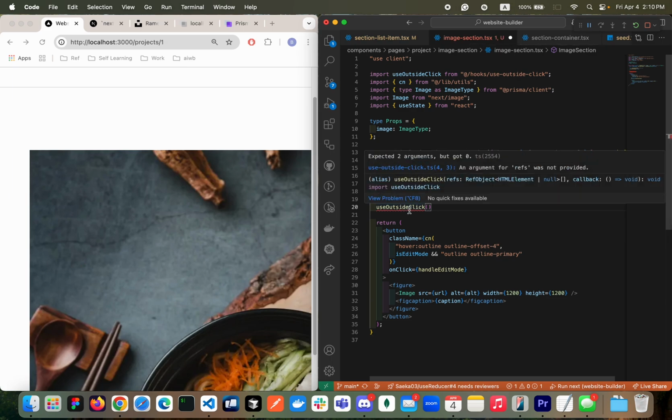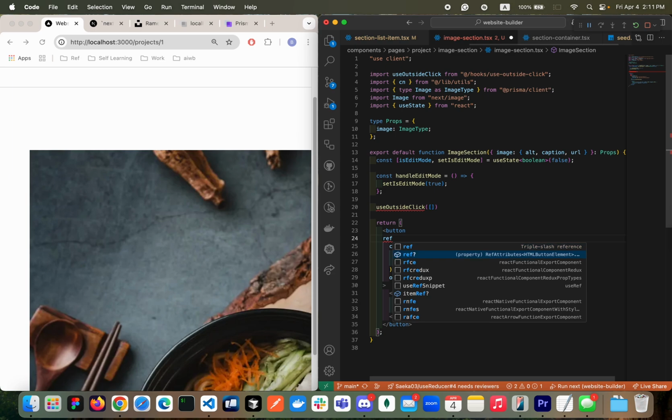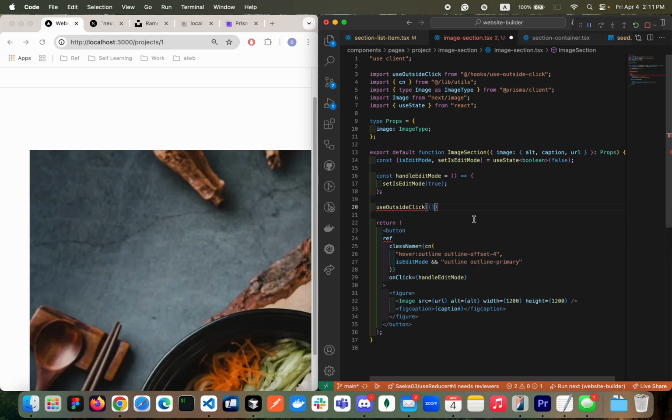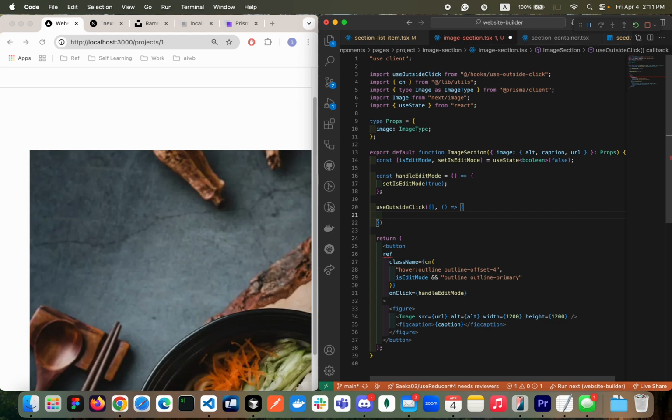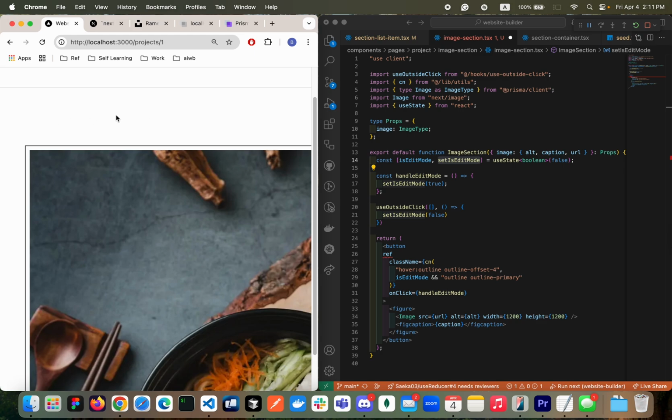So this guy is accepting two different arguments. One is the refs, these guys, and it's gonna accept the callback here. In the callback, we're gonna set isEditMode to false. When I click outside here anywhere, then we're gonna make the edit mode false.